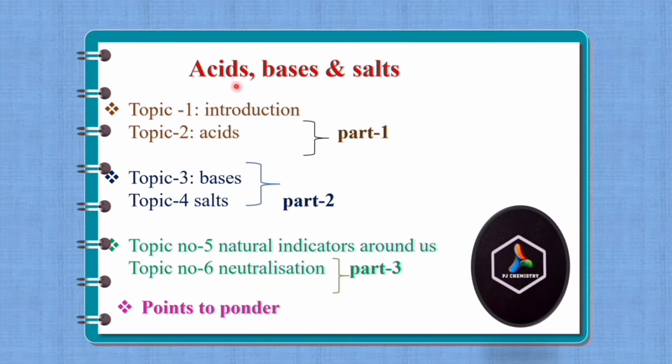In the acids, bases and salts unit, the topics I have divided into three parts. We have completed all the three parts in previous videos. If you haven't watched my previous videos, I gave the link below in the description. Please check it out. Now we will discuss points to ponder. Points to ponder are nothing but we will summarize all these 6 topics, and also we will discuss question and answers of the acids, bases and salts unit. Without any further delay, let's start.